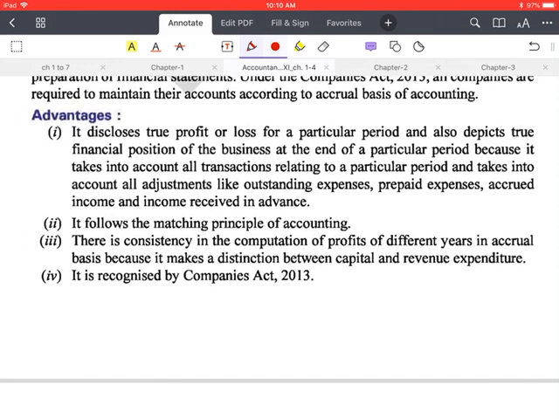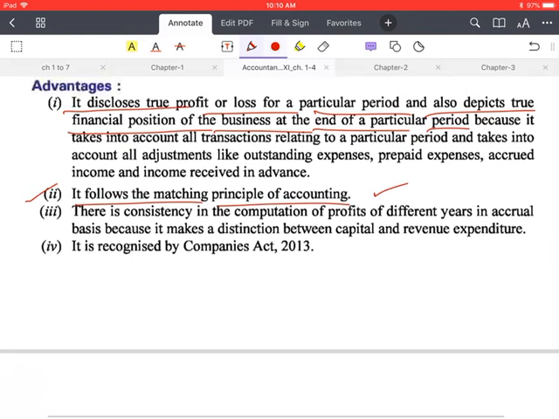So some advantages are also given here. It discloses the true profit or loss for a particular period and also depicts true financial position of the business at the end of a particular period. Obviously. Okay. It follows the matching principle of accounting. वो कैश बेसिस फॉलो नहीं करता है, इसमें ये प्रिंसिपल फॉलो होता है.